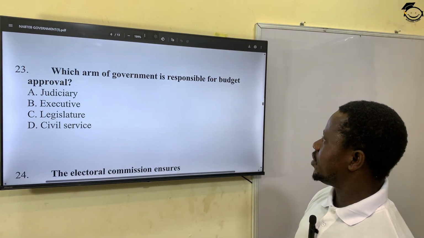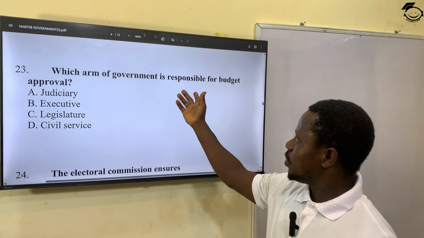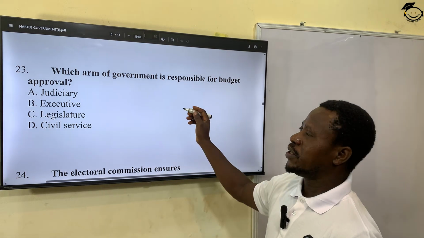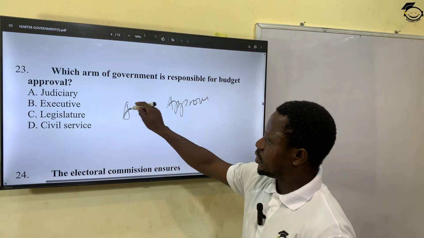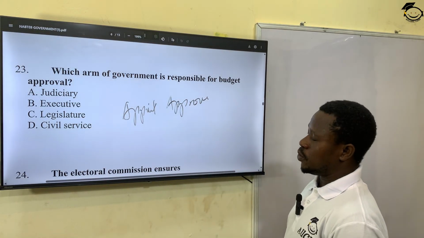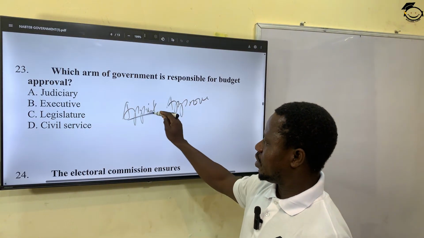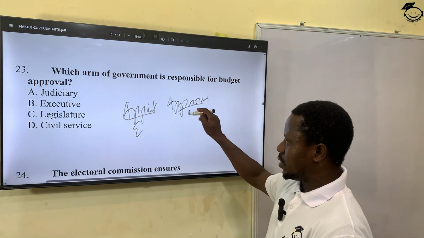Which arm of government is responsible for budget approval? In one of our previous sessions, we explained questions similar to this, particularly when I was talking about these two words, approve and appoint. I did that when we were discussing, was it WAEC or JAMB questions? All appointments in government are done by the executive arm of government, while all approval is done by what? The legislative arm.